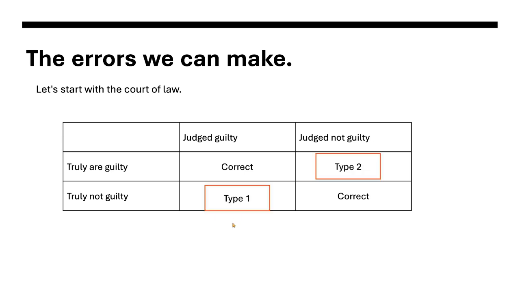And we have names for those errors. Type 1 and type 2. Type 1 we call a false positive, and type 2 we call a false negative. So they're judged guilty. That's a positive, even though it's bad. But it's a positive, and they're not guilty. And then judged not guilty is a false negative because they really are guilty. So it doesn't apply to what your personal beliefs are. It's just like being guilty or not guilty. Guilty is positive, not guilty is negative. So put aside the personal beliefs. That's what it is.